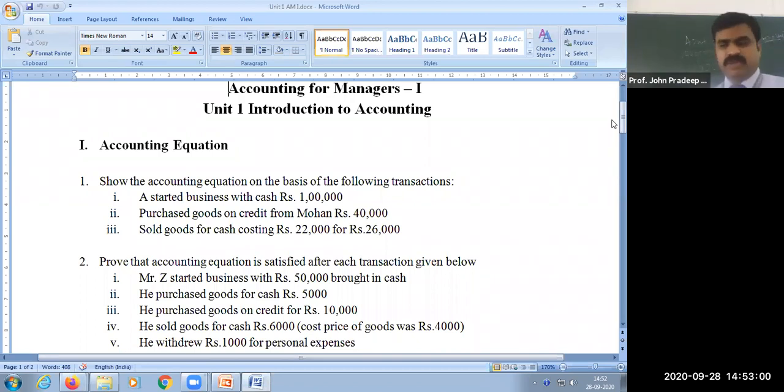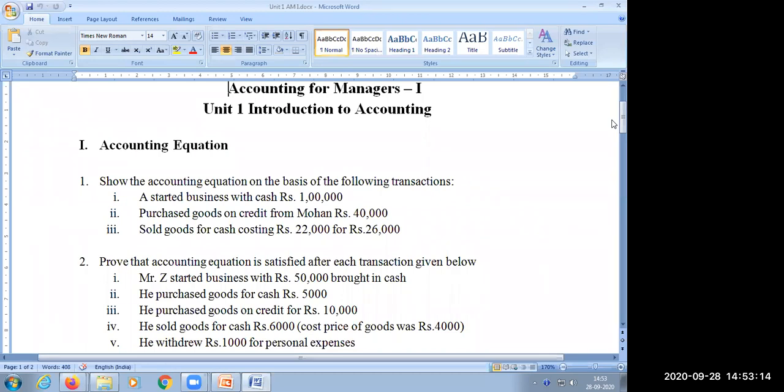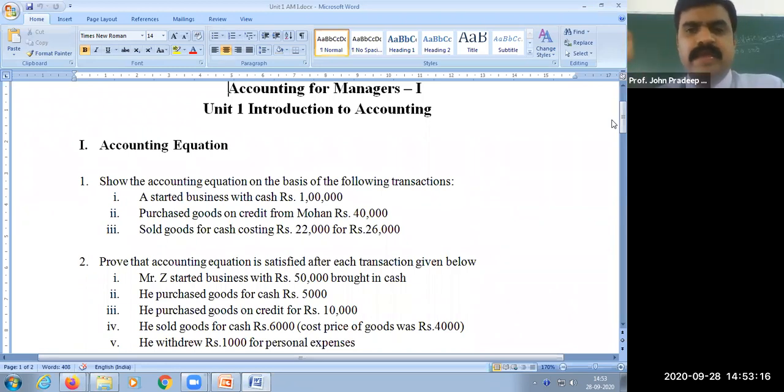Before I go to the numerical, let me tell you one thing. All of you should maintain a separate long notebook for accounting. Are you able to hear? Yes, sir. If you don't have one, today is okay. Today I'll exempt it. From tomorrow onwards, everybody should have separate notes for accounting, because once you come back to college, I'll be verifying those notes, maybe monthly or every 15 days. That will also help you in your exam preparation.